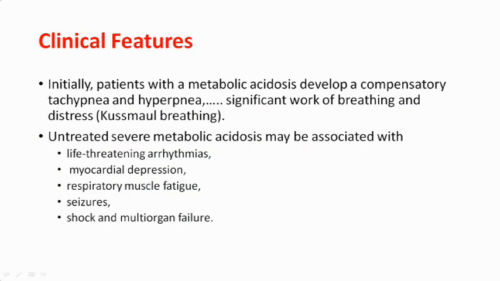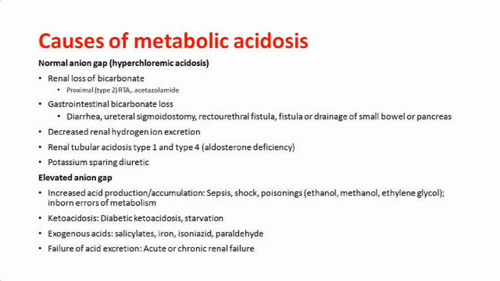Okay. Now the clinical features. So the common causes are diarrhea, renal tubular acidosis, then diabetic ketoacidosis, alcoholic ketoacidosis, starvation ketoacidosis, liver failure, kidney failure. Okay, these are the common causes. Or in any poisoning like ethanol poisoning, methanol poisoning, ethylene glycol poisoning, you will get metabolic acidosis.